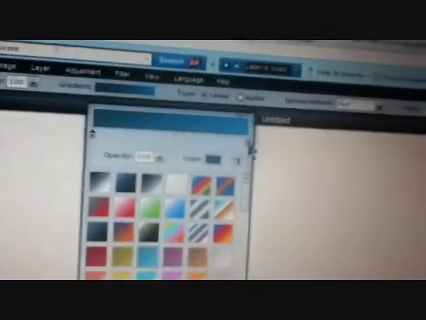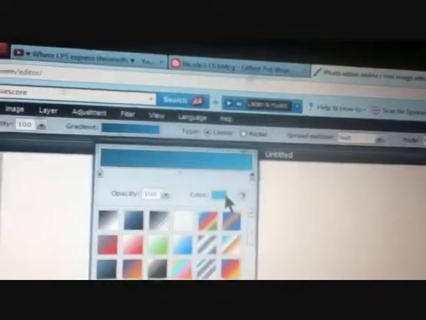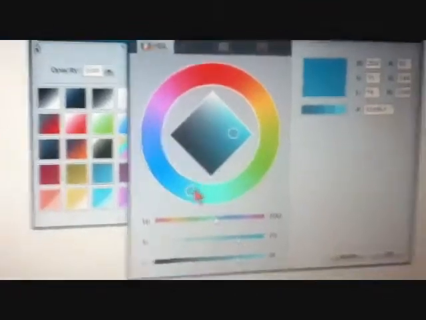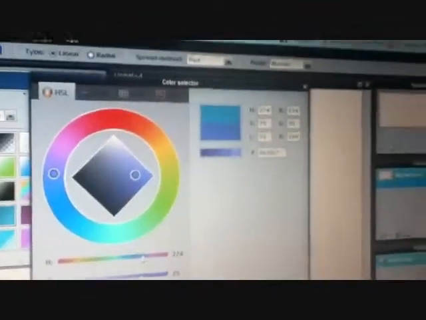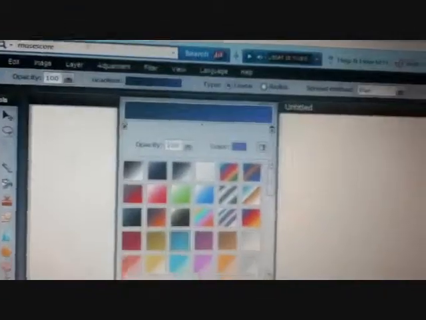Let's just do 2 colors because, actually 3, what the heck. Oh, let's just do this. You can actually change the colors if you want, so let's just go to this arrow. The color, and then there's this whole beautiful color wheel. Choose the color that you want. I think those two look good together. Hit OK. See how it changed?